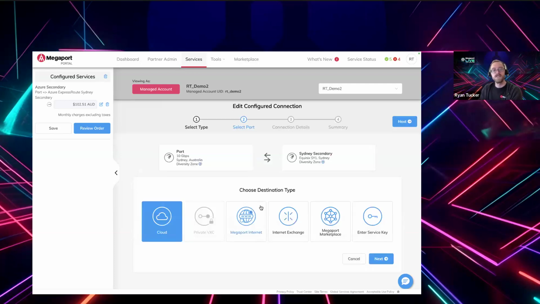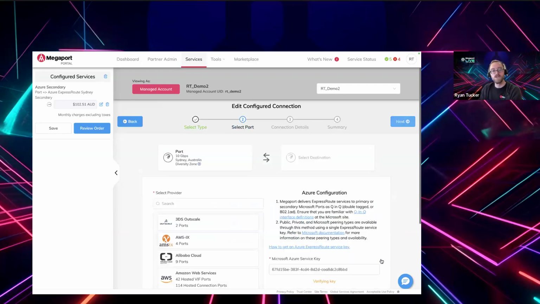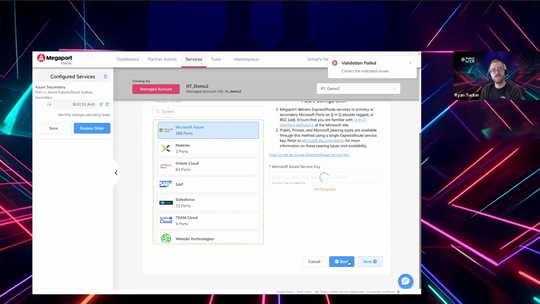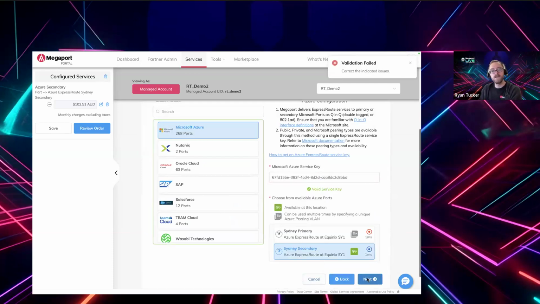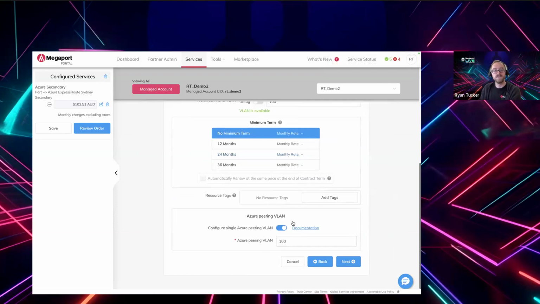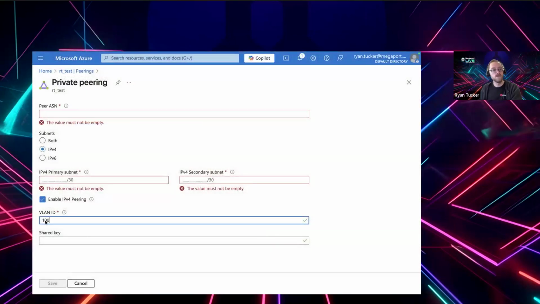And for sure, this is one of the most common questions or stumbling blocks that we have when customers deploy this: this bottom section here of Azure peering VLAN, and how the VLANs in the Azure portal, with these ones here, map to the VLANs in the Megaport configuration, and then to the VLANs on their device.